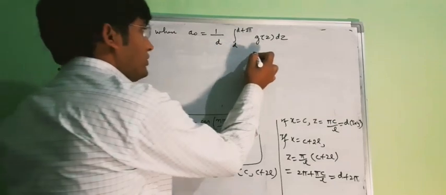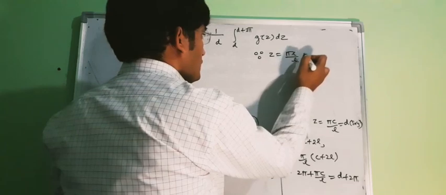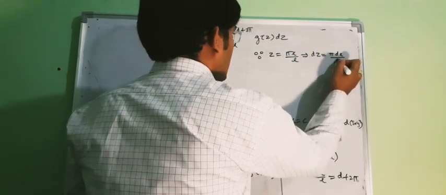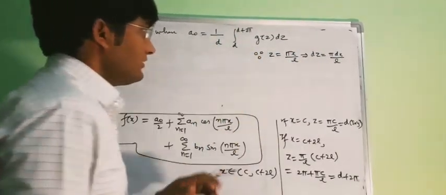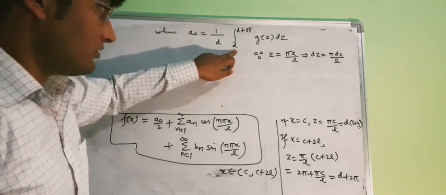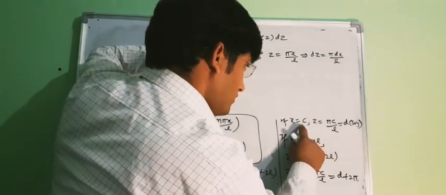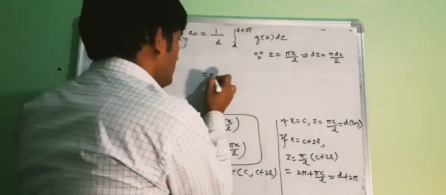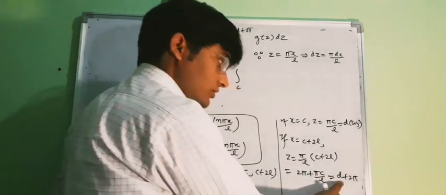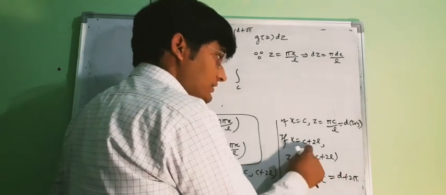Now as our z was pi x upon L, from here our dz will be pi dx upon L. And the limit, if your z is d, then your x was c. So the lower limit will be c, and when your z was d plus 2 pi, this was when x is c plus 2l.